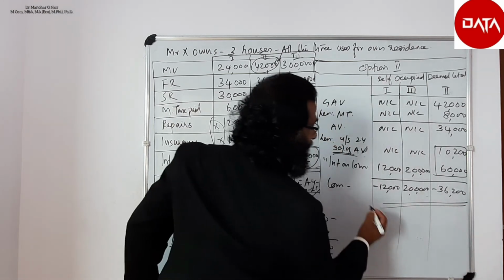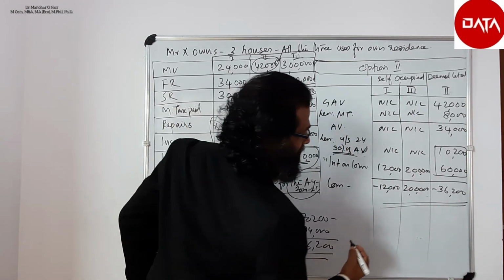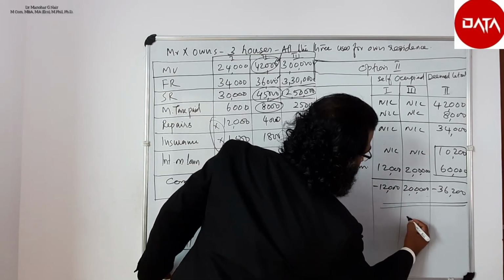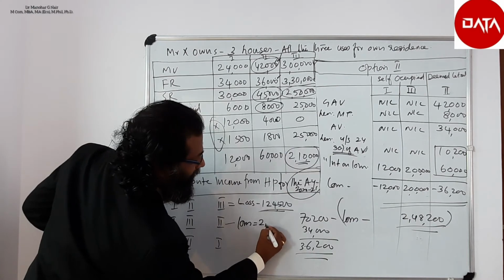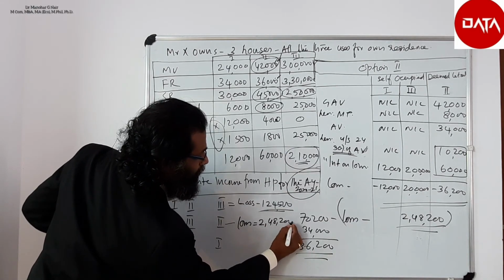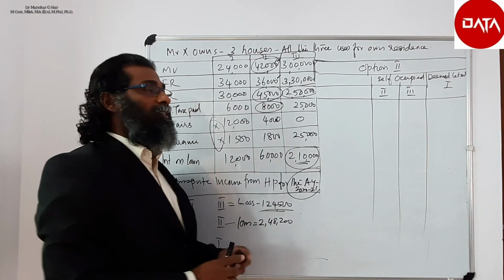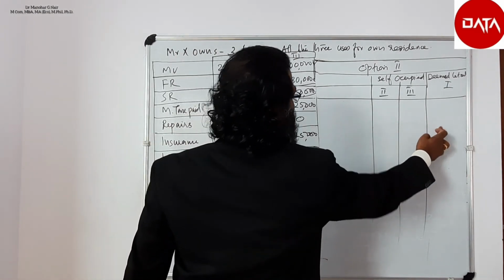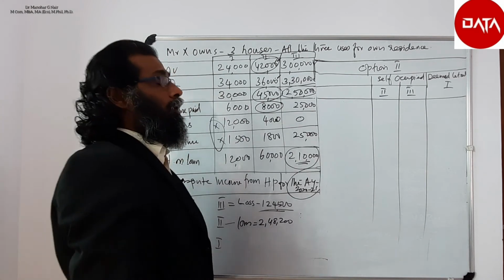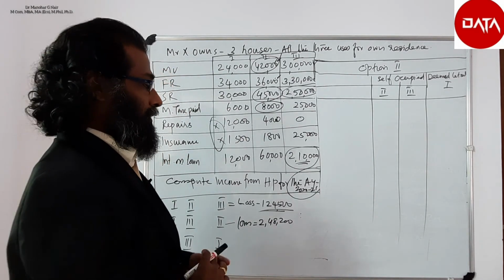Therefore, in this case, the total loss is 2,48,200. 2,48,200. Under the third option, house 2 and 3 are self-occupied and the first house is deemed to let out.